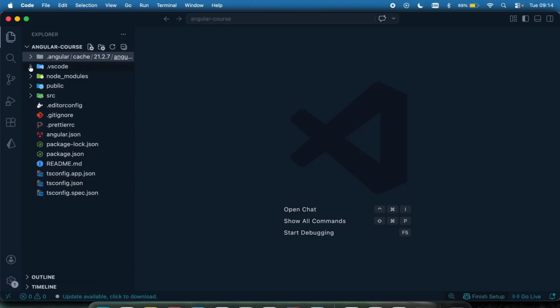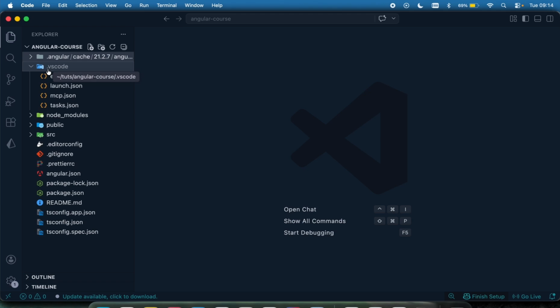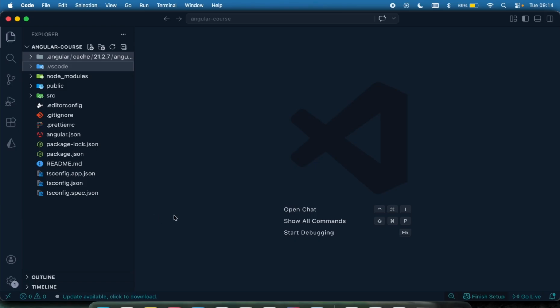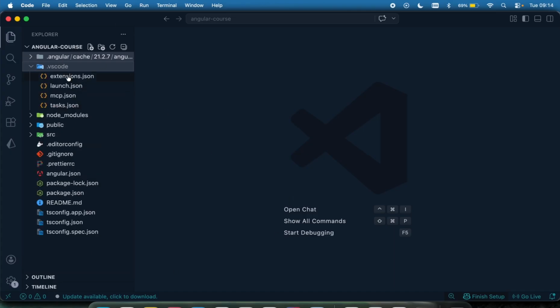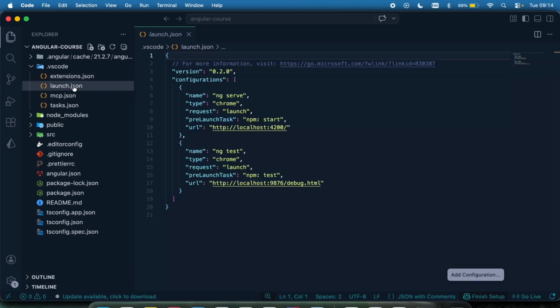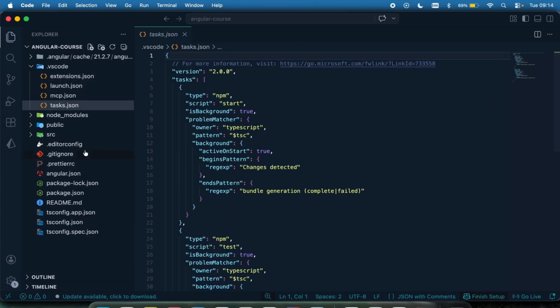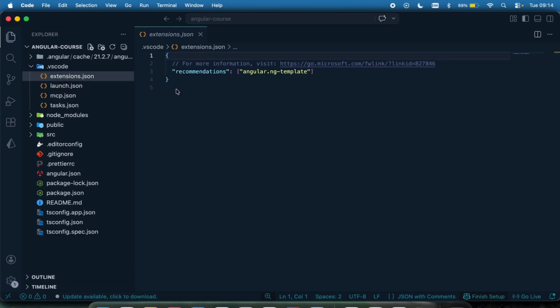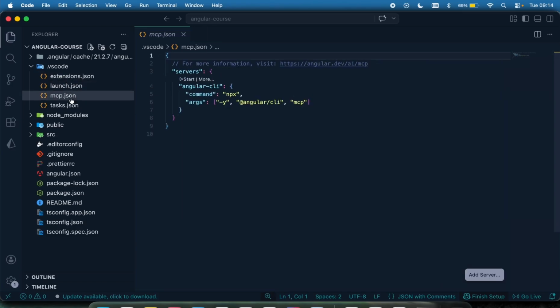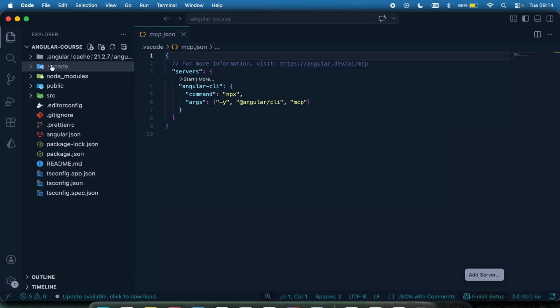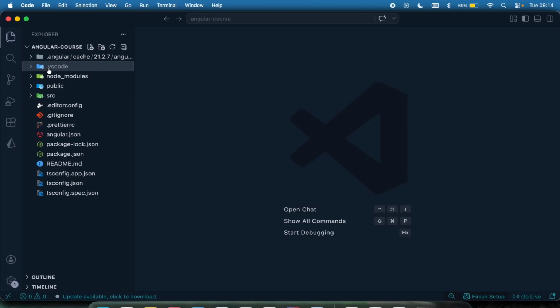Now the next folder is the .vscode, and this is automatically generated by our Visual Studio Code, and it contains the settings for our editor, which is Visual Studio Code. It's going to be auto created, and right here you can decide to modify your settings. Let's say you want to do some settings for your IDE, you can come right here and modify some settings. Let's say you want to make the text very large, you want to do all the stuff that can be configured right here. Again, we don't really need this. Let's just leave it as it is.